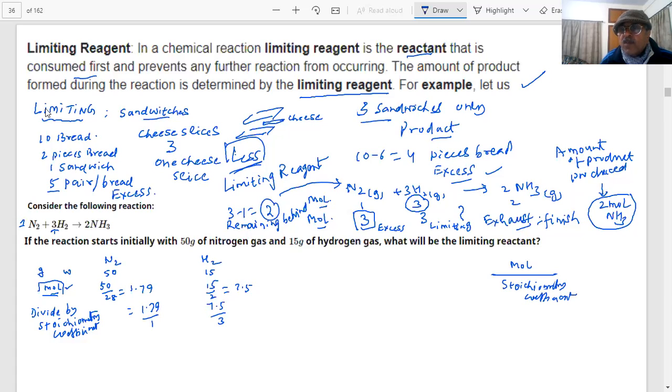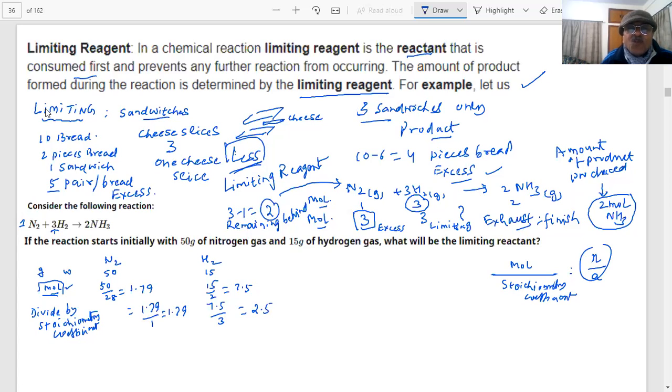This is the important point. N is the moles, and this is the stoichiometric coefficient, the number A or B, whatever these are. Okay? Remember this formula. Now, what is this value? What is 7.5 by 3? Can you help me? Yep, it would be 2.5. Excellent, correct answer.